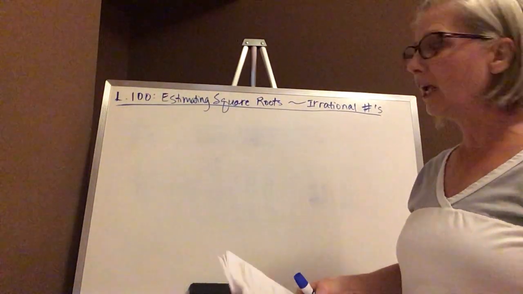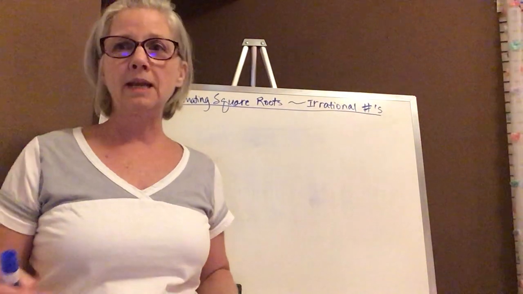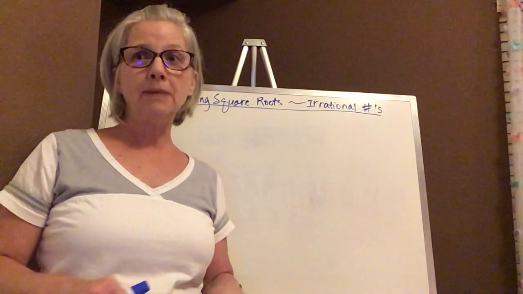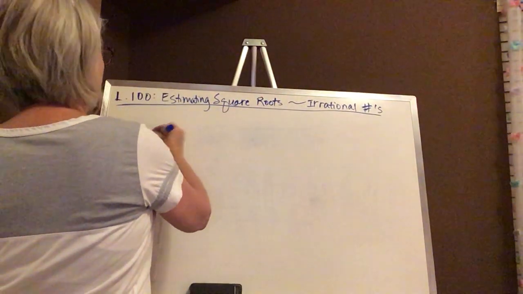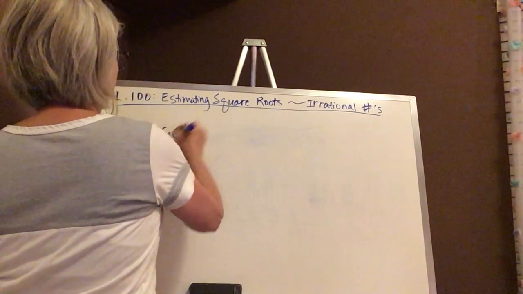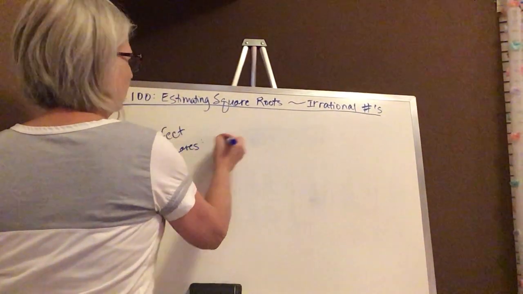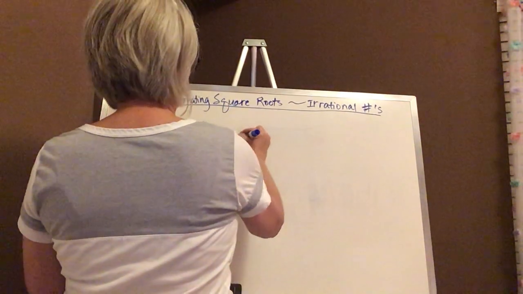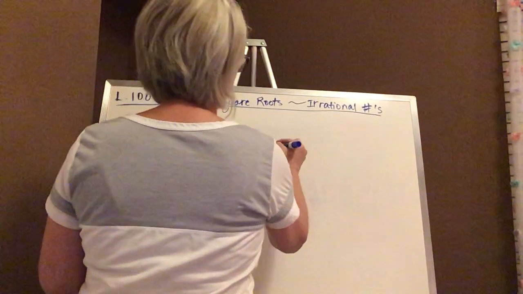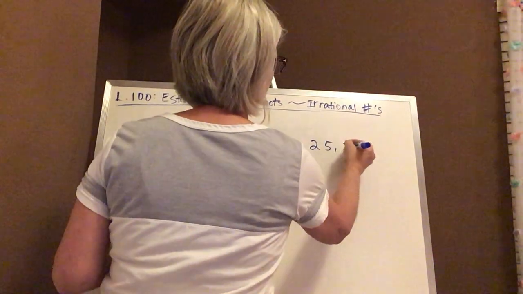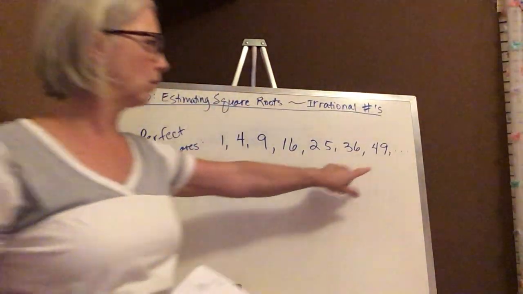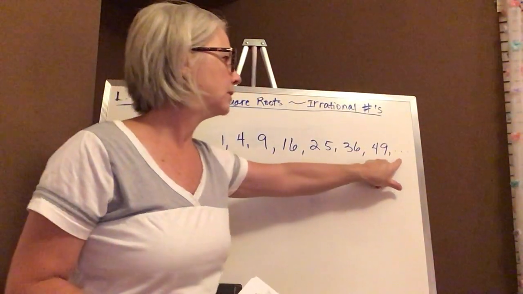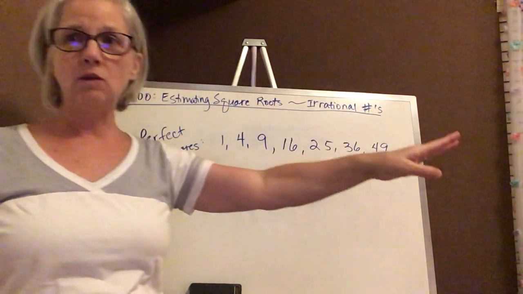So let's start by talking about perfect squares first of all. So what are some perfect squares? A perfect square would be a number that I could take the square root of that gives me a number that is squared to get back up into that square root number. So for example, perfect squares include 1, 4, 9, so that's 1, 2, 3, 16, 25, 36, 49, and this just goes on and on forever. I put my little dots over here, the ellipsis, to indicate that my perfect squares continue on and on.